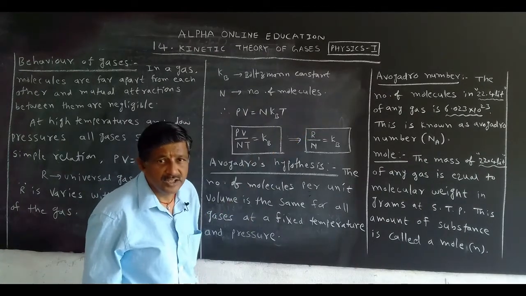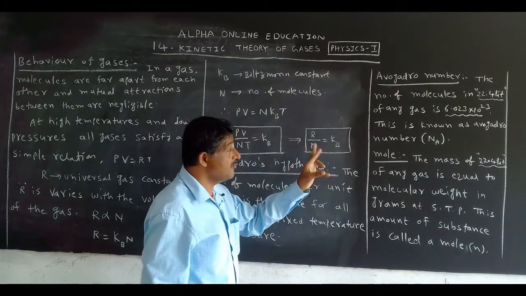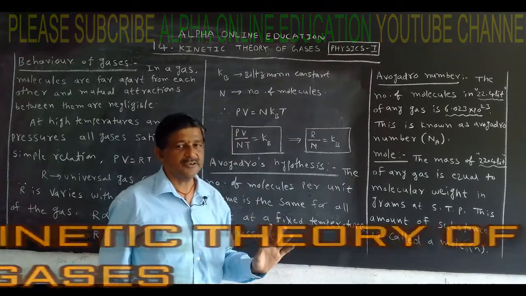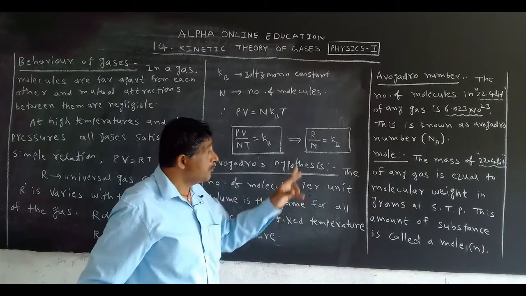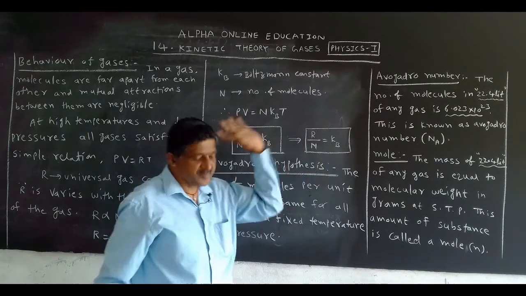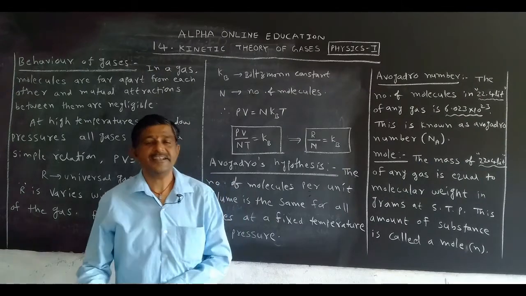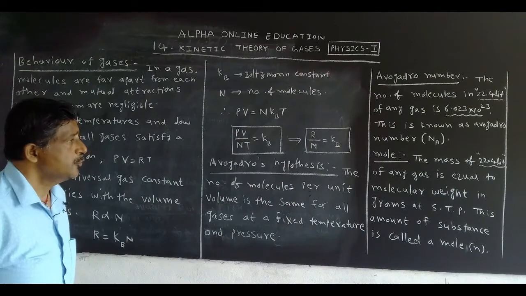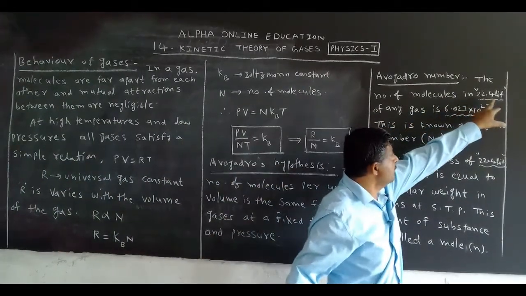What is it called? Avogadro number. What is the Avogadro number? The number of molecules in 22.4 liters. Here the gas volume is mentioned: 22.4 liters.